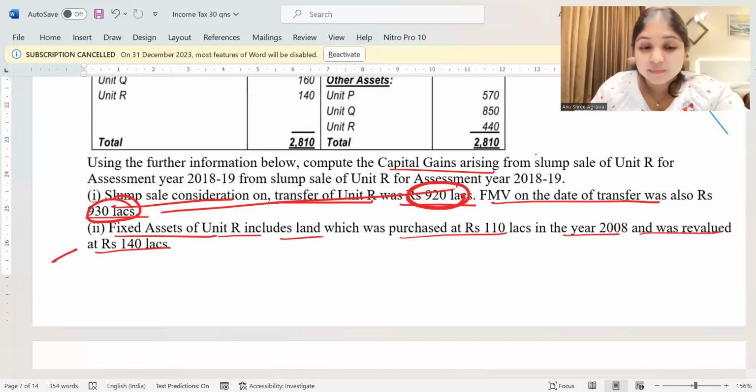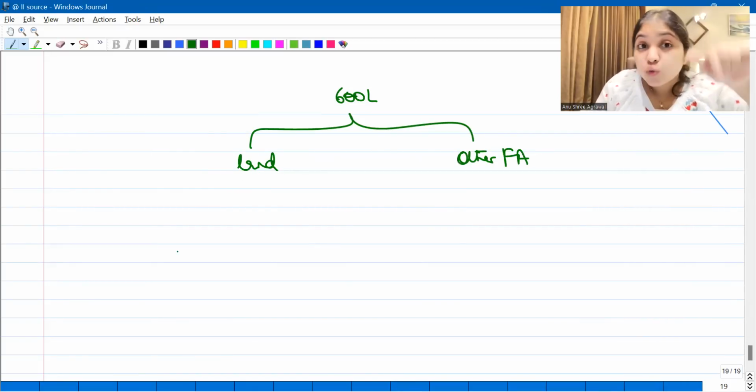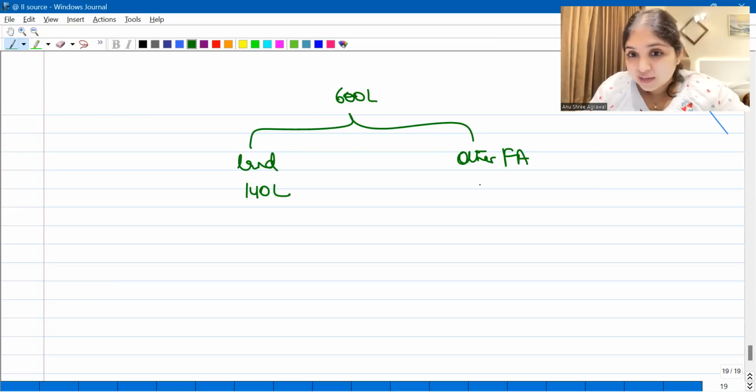Fixed asset of unit R includes land, which was purchased at 110 lakhs and was revalued at 140 lakhs. So in the books of accounts, land is 140 lakhs after revaluation. So what is your other fixed assets? Your other fixed asset will be the balance 460 lakhs.